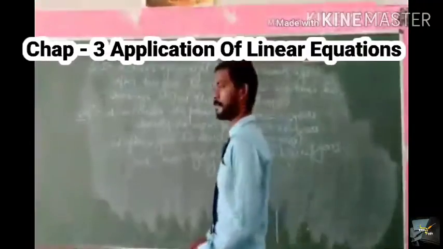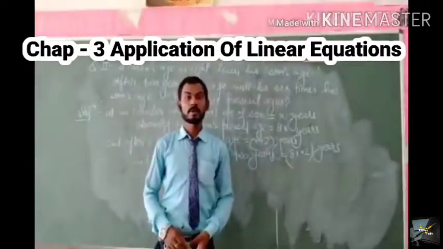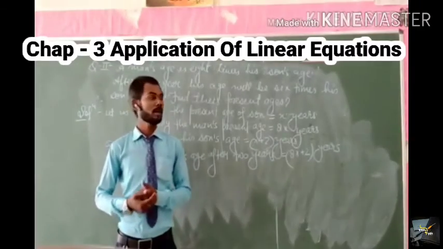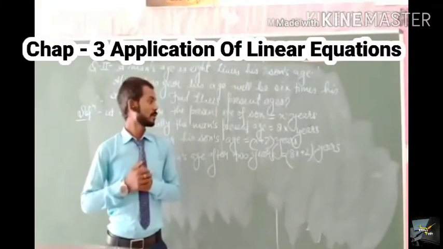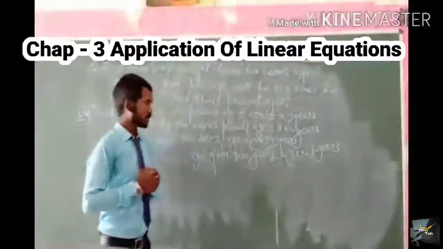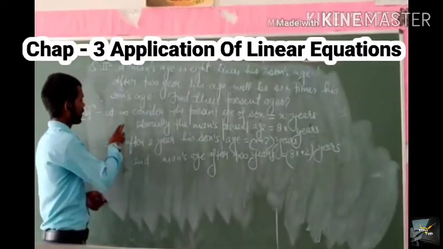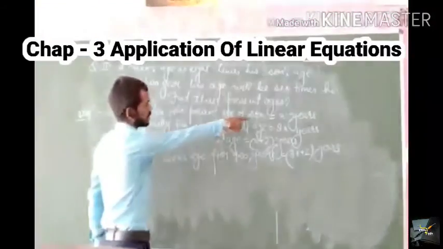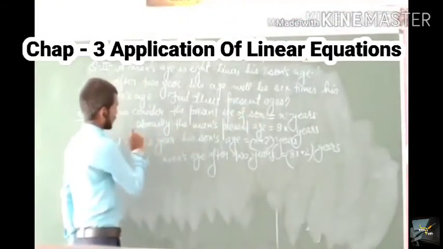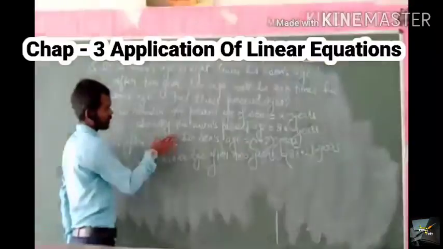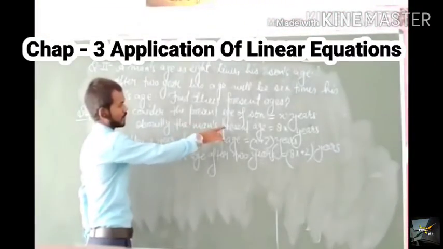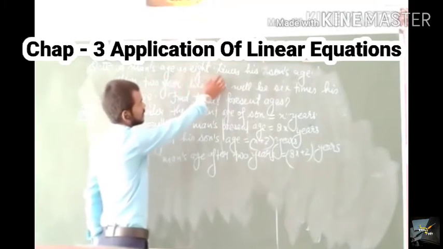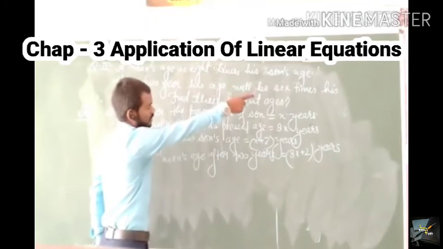Now we have to make the linear equation by which we can get our required result. So let's see the supposition once again. First we consider the present age of the son is x years. Then it is obvious that the man's age will be 8x, as given here, the man's age is 8 times his son's age.